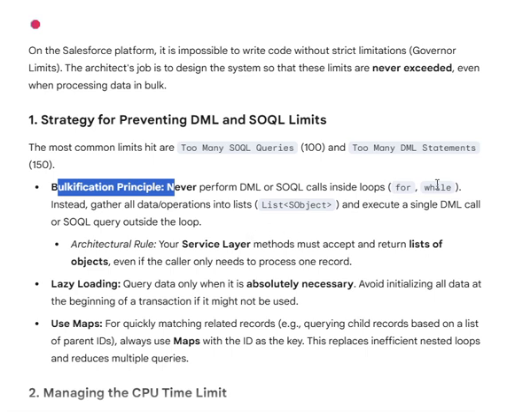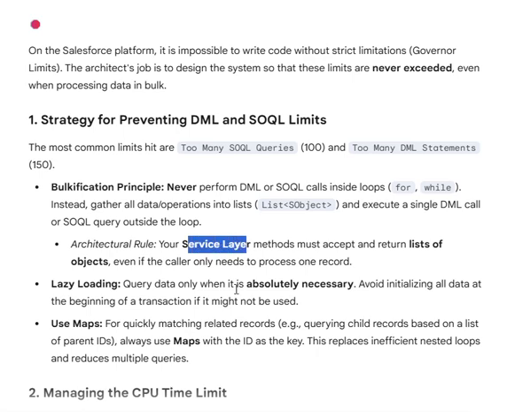Another piece of advice is that our service layer methods must accept and return lists of objects, even if the caller only needs to process one record. So it's the same idea, but here it is an indicator for the service layer.